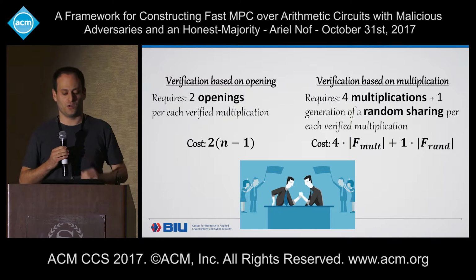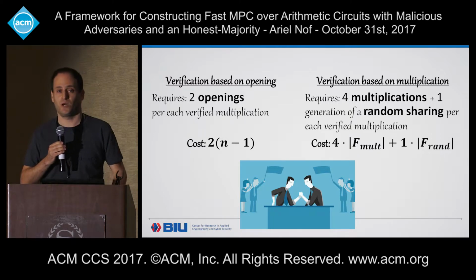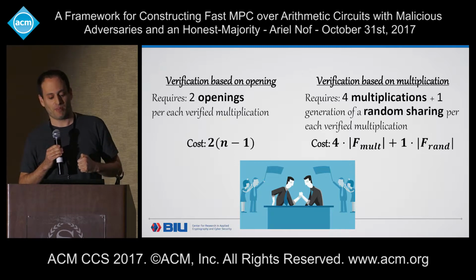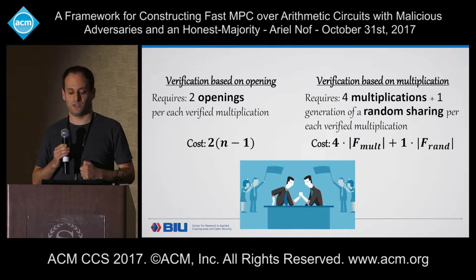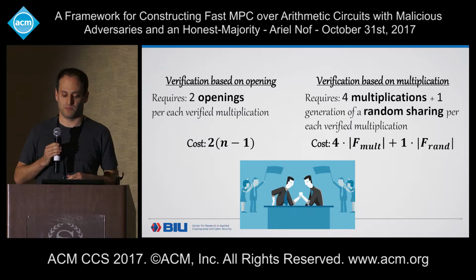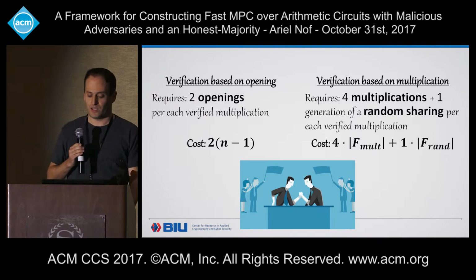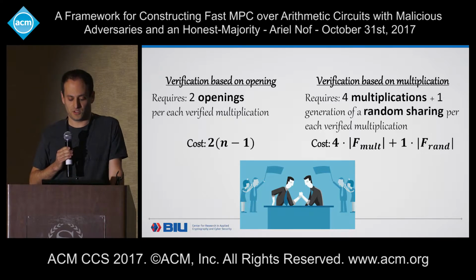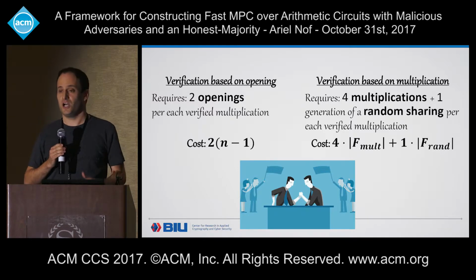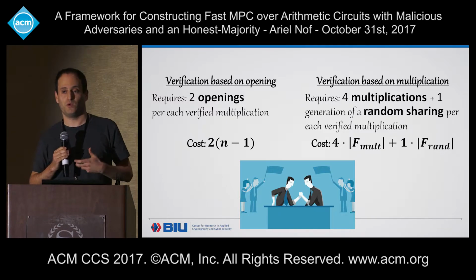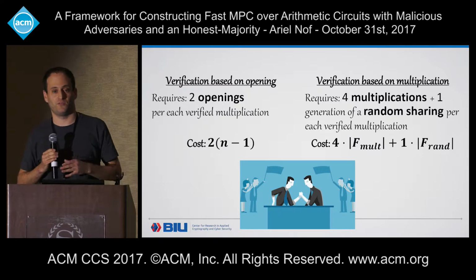One, the standard way of verification based on opening, which requires 2 openings per verified multiplication. And a second verification that is based on private, or secure up to additive attack, multiplication, which requires for each verified multiplication 4 multiplications and one random sharing generation. And of course, the actual cost depends on the way we implement fmult and frand.